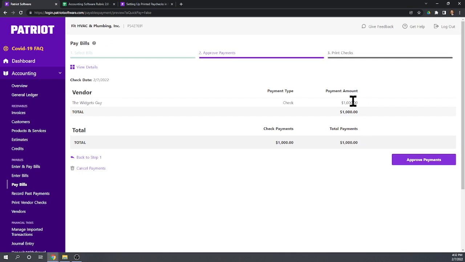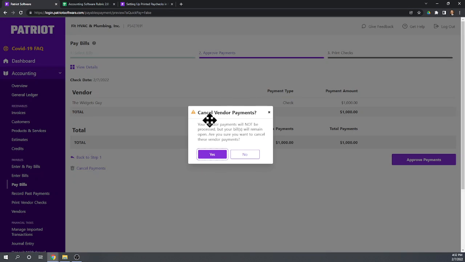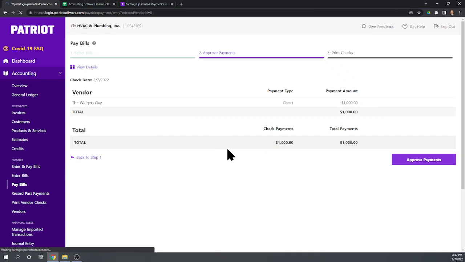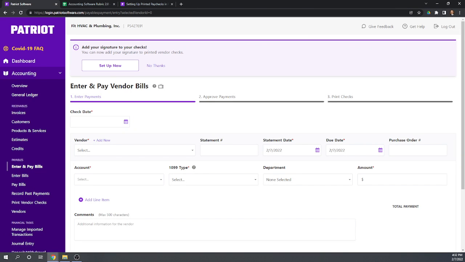We'd have to split this $1,000 bill into an $800 bill that we pay and a $200 bill that we're not going to pay. Well, that is not at all convenient. It does not accept partial payments of your bills, and that is not great. So I'm going to cancel out of this. Okay, so we can't do partial payments.